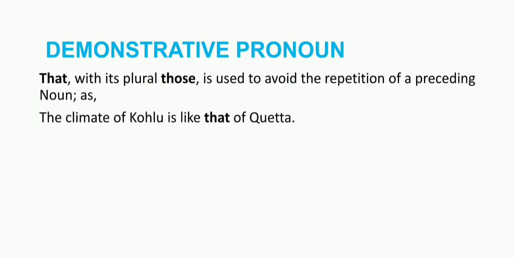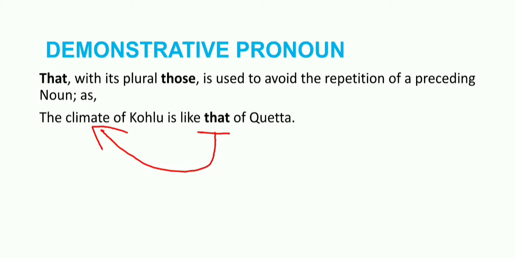Now next we say that with its plural, those is used to avoid the repetition of a preceding noun. Here is the example: the climate of Kulu is like that of Quetta. Here, that is pointing out to what?